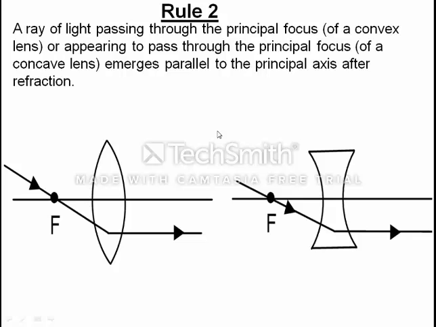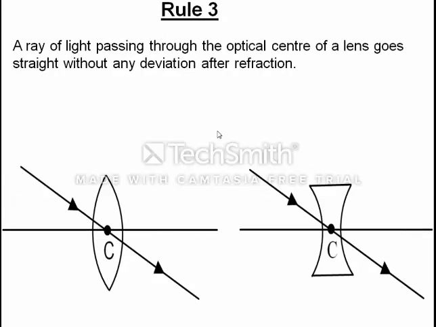So the first rule is that any ray parallel to the principal axis, after refraction passes through the focus or seems to pass through the focus. And the second rule is that a ray passing through the principal focus or appearing to pass through it becomes parallel to the principal axis after refraction.